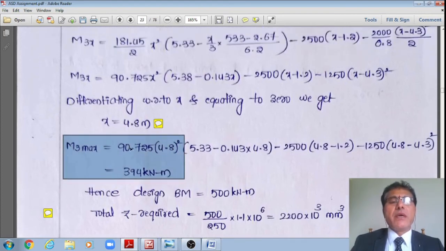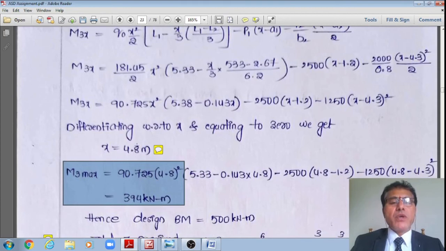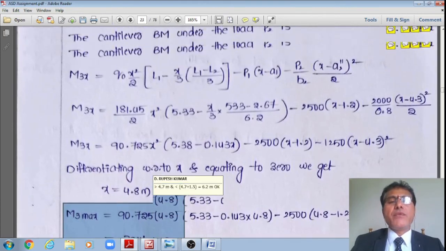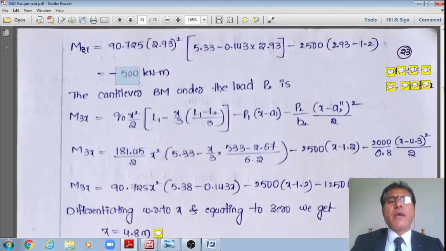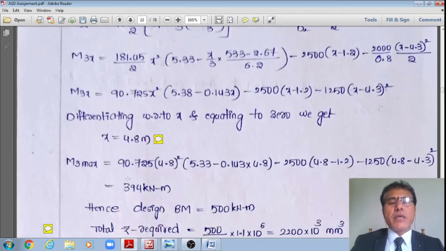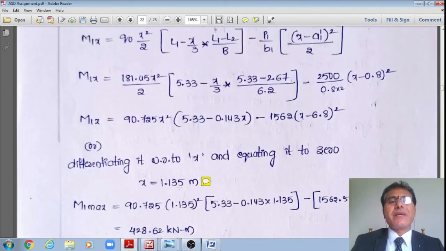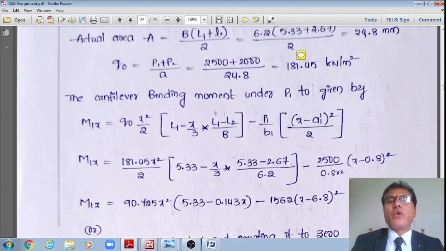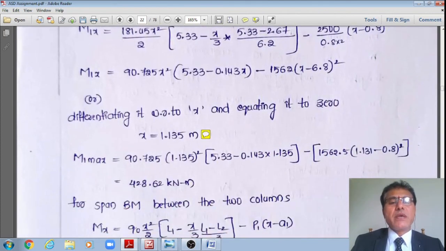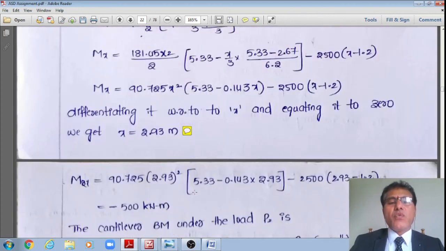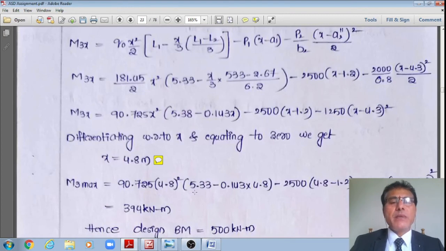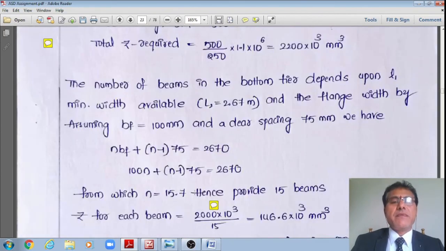Therefore now I can check that out of this M1, M2 and M3, 394 is one value. For the positive bending moment, meaning the sagging bending moment, it is 500; the hogging bending moment is 1, and the result is 394. Another result, just below the first concentrated load, is 428. Out of all these, the 428 negative bending moment is less than the sagging bending moment 500. Therefore that will govern the design.